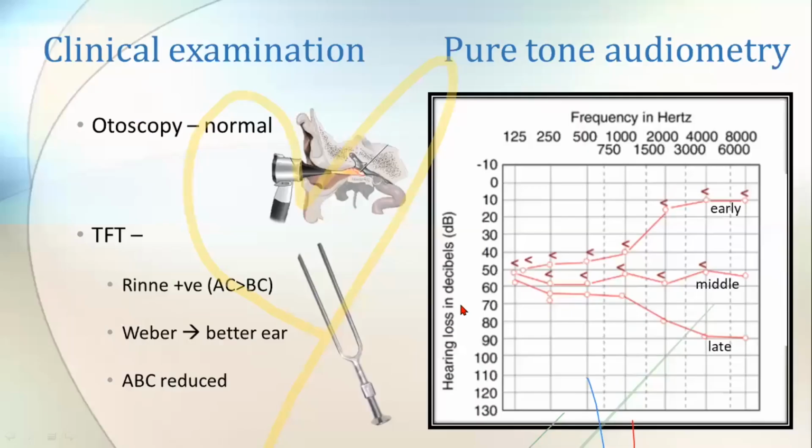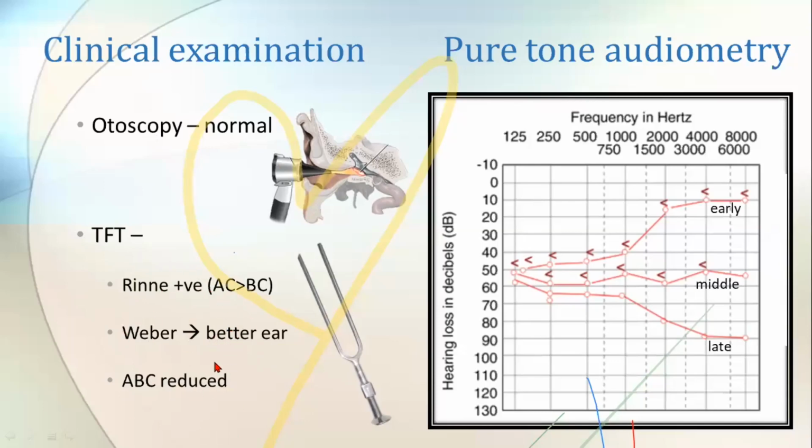vertigo. And coming to the clinical examination, when you do otoscopy, it will be absolutely normal because there's no problem with the tympanic membrane. If you do tuning fork tests, they will show a sensorineural hearing loss pattern: Rinne positive, Weber lateralized towards the better ear, and absolute bone conduction will be reduced when compared to the examiner. This is the pattern of sensorineural hearing loss. If it is conductive, Rinne should be negative and Weber should be lateralized towards the worse ear. That is conductive loss.